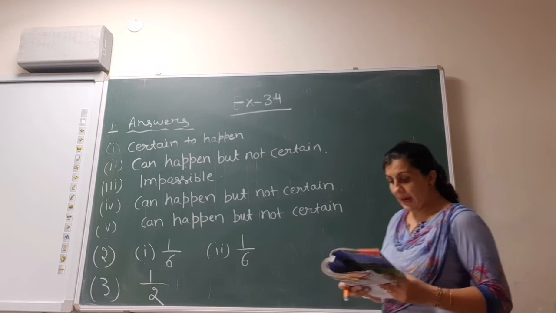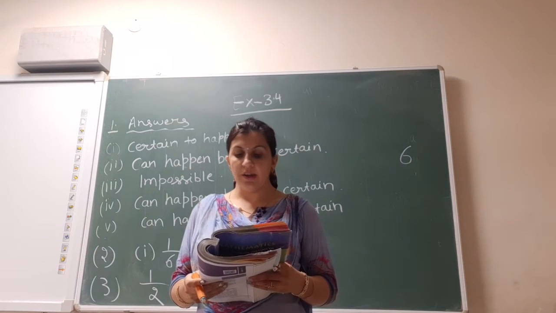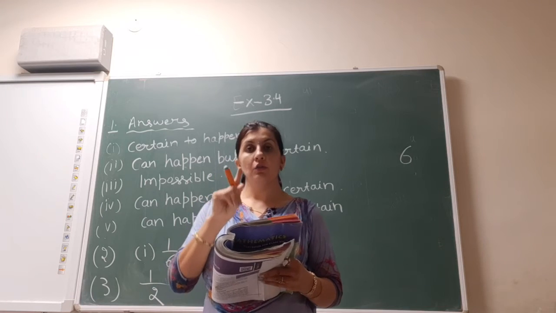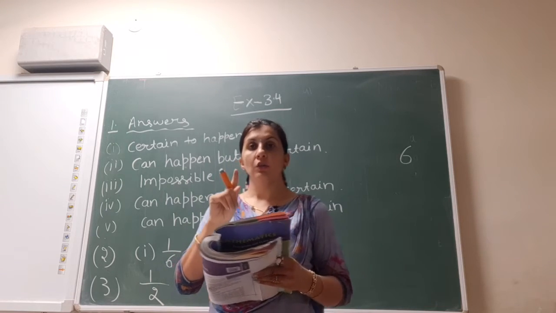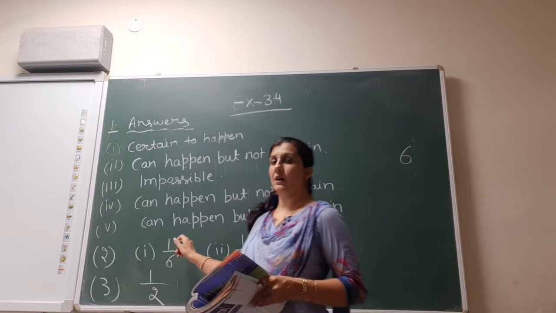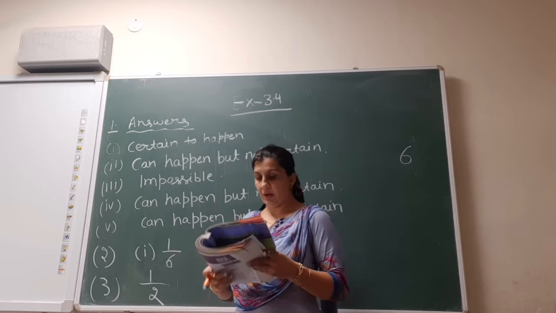But they ask about the probability of drawing a marble with number 2. 2 is on one side only, so the chance of 2 coming is 1. So total probability will be 1 by 6. This is the chance of the event we are talking about over the total probability.